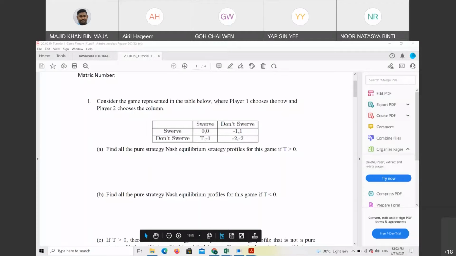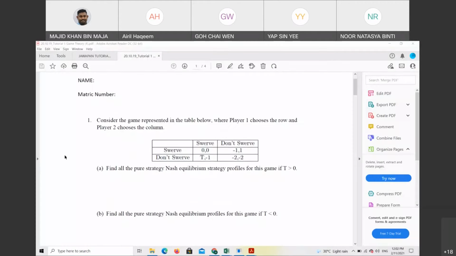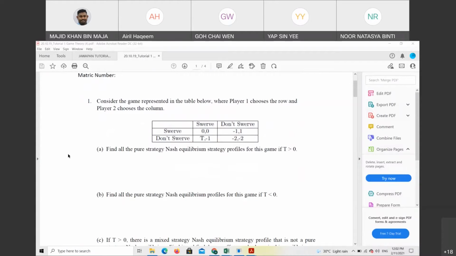Okay, let's start. So this is the question. I already uploaded it in the e-learn yesterday. First question. Consider the game represented in the table below, where player one chooses the row and player two chooses the column. It's about swerve or don't swerve. Find all the pure Nash equilibrium strategy profiles for this game, if t is more than 0.